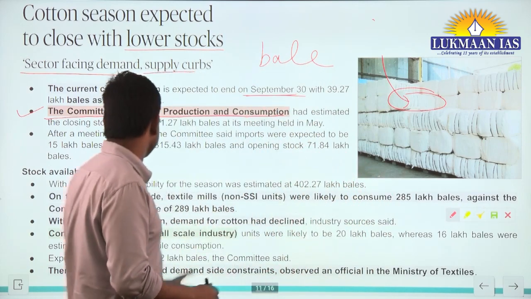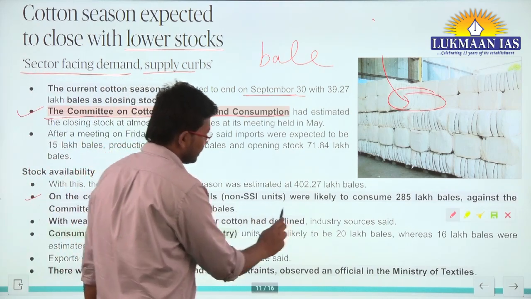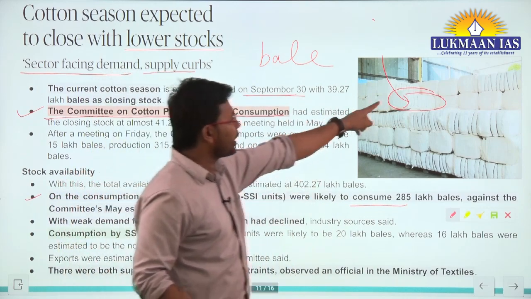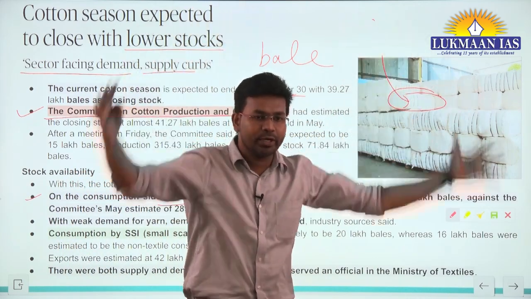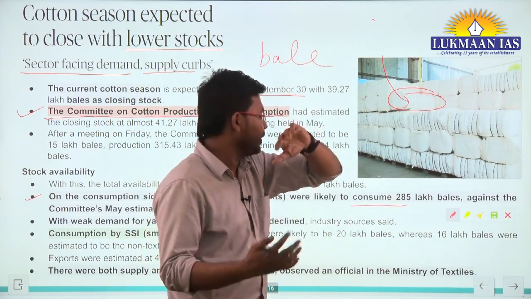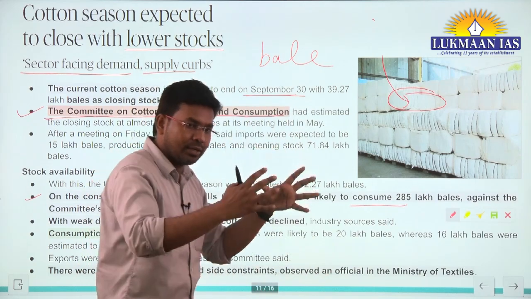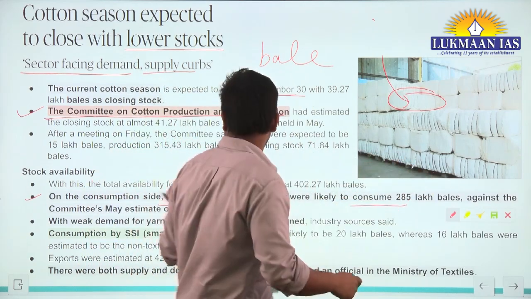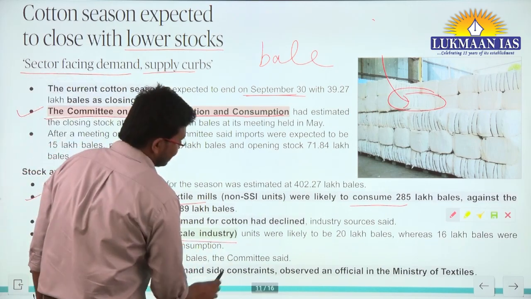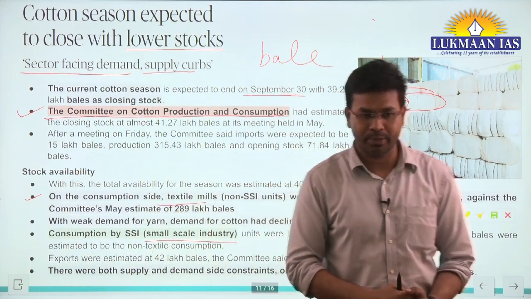Have we understood this? It says that on the consumption side, textile mills were likely to consume 285 lakh bales. This is one bale, a big unit of cotton, meaning cotton put together in one thing. They have mentioned which particular area, for example textile mills or a small scale industry, how many bales they are going to utilize for their purpose.